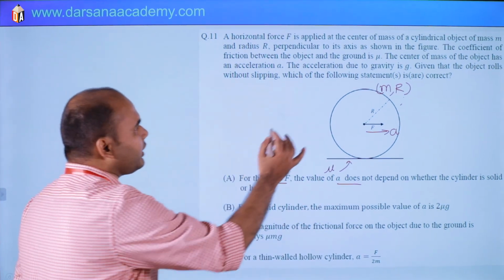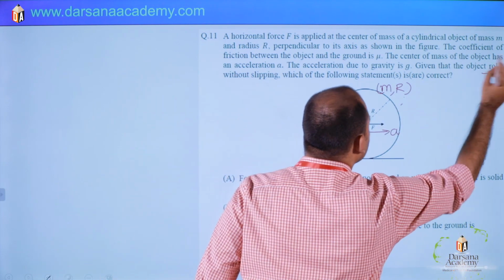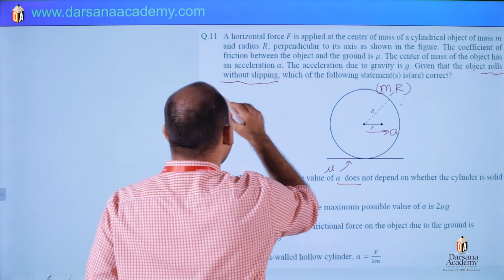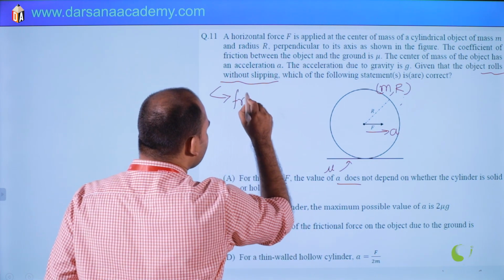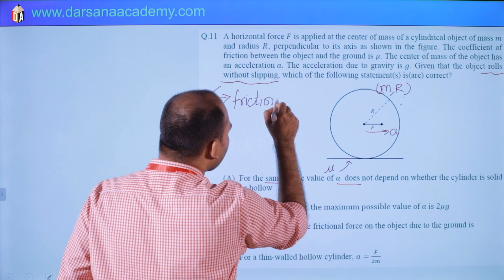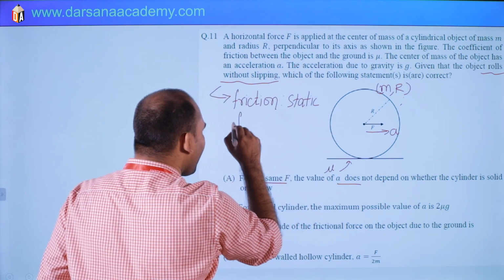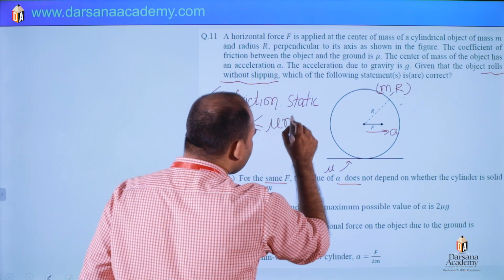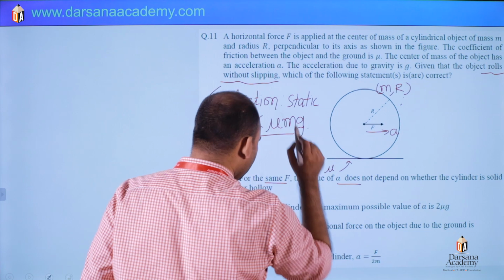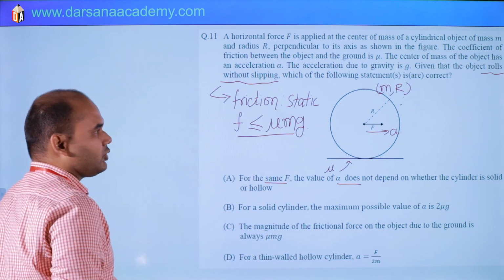Okay, and it is also given in the question that without slipping, object rolls without slipping means pure rolling condition. So friction will be what? Static friction. In pure rolling, friction is always static, and maximum value of friction is mu mg. So f will be less than or equals to mu mg, static friction. So from there, okay, first concept, then what to do?